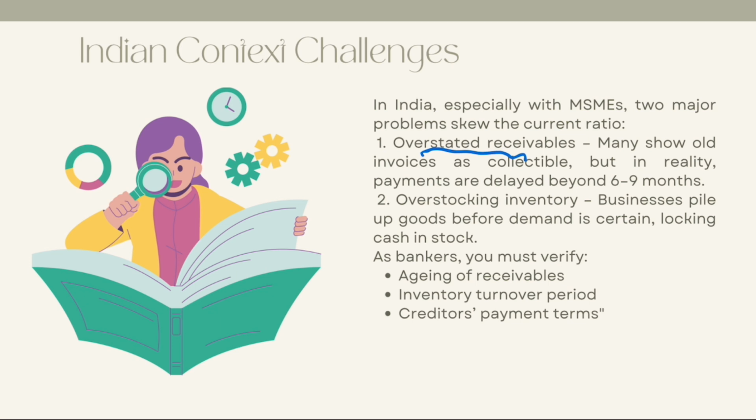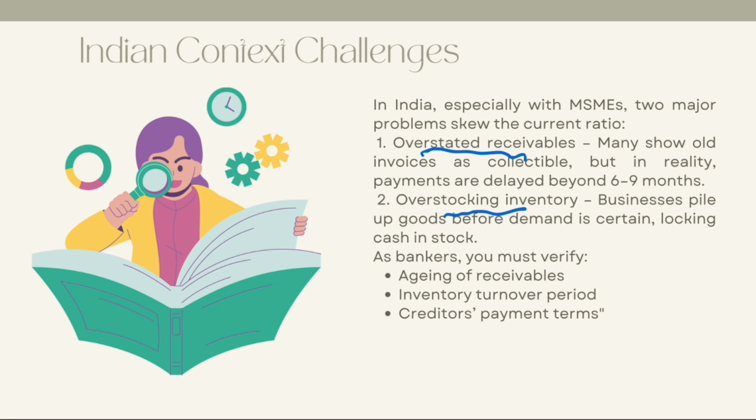Now, overstocking inventory. This is a very dangerous challenge. Businesses pile up goods before demand, locking cash in stock. There are many businesses you can check. They just keep adding stock so that it can show their current ratio in a better position. Current assets increase and this increases their current ratio.